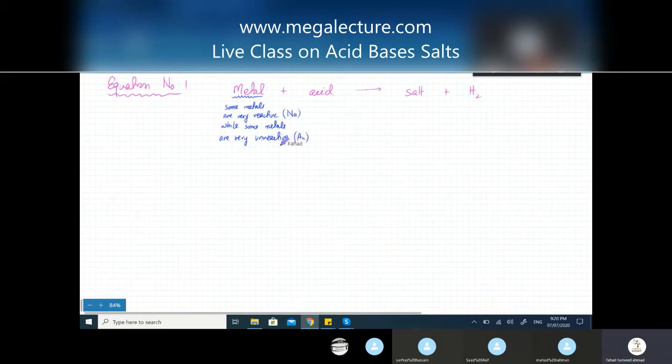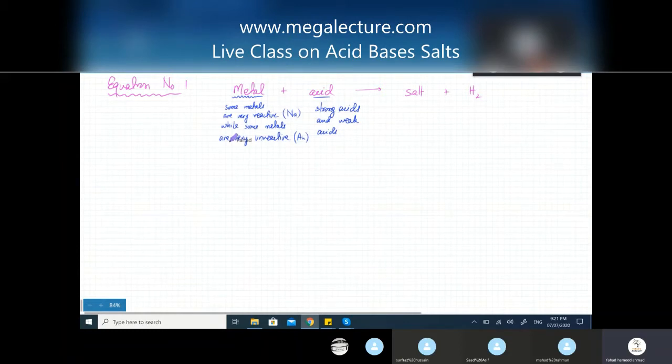And the same is pretty much true for acids as well. Some acids are strong acids. Most of the acids that we discussed were strong acids, while others are very weak acids. I told you about citric acid and the acid in apples. They're very, very weak acids. So the speed of the reaction depends on the two. If you have a very reactive metal, the reaction is going to be very vigorous.